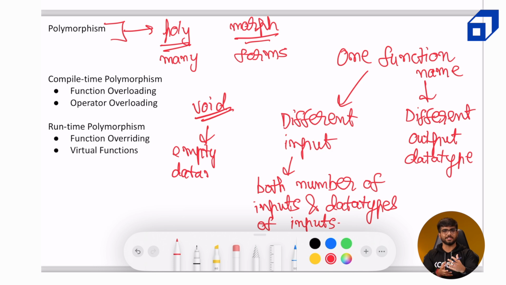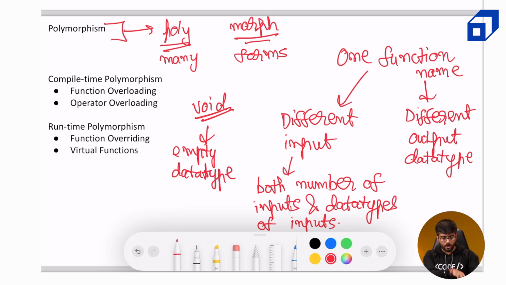There is just some processing happening. Either it can be updating some private data member of that particular object, or it can be printing something as simple as what we are doing over here. We are printing the car's color. So we don't need to return anything. It just says print color and we are printing the color of the car. So this is an empty data type where we don't expect the function to return anything.